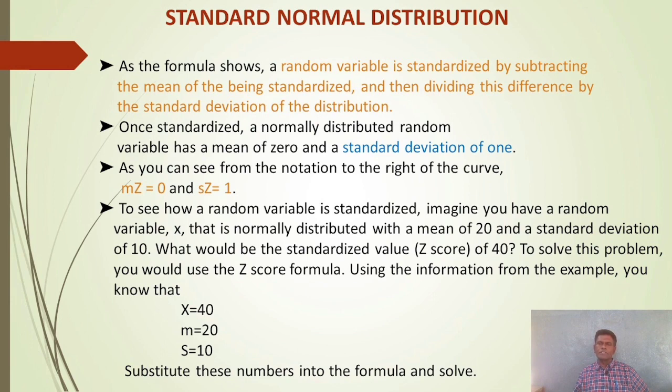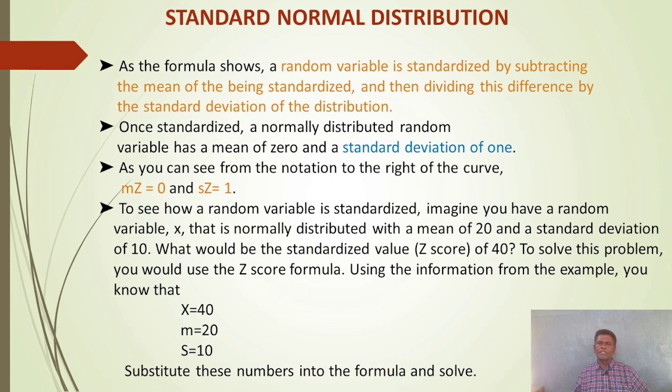Once standardized, a normally distributed random variable has a mean of 0 and a standard deviation of 1. As you can see from the notation to the right of the curve, mu z is equal to 0 and sigma z is equal to 1. To see how a random variable is standardized, imagine you have a random variable x that is normally distributed with a mean of 20 and a standard deviation of 10.